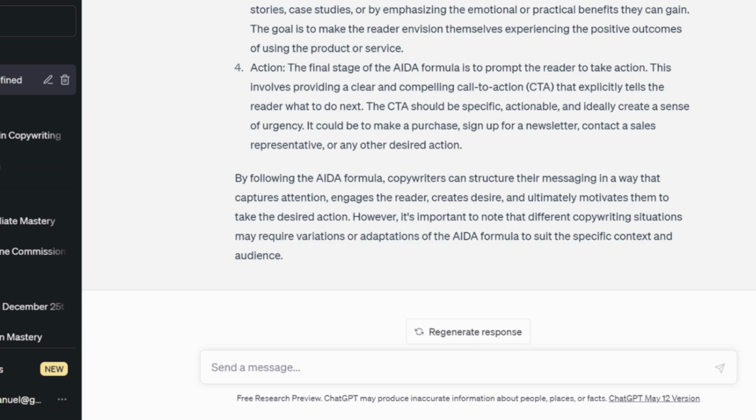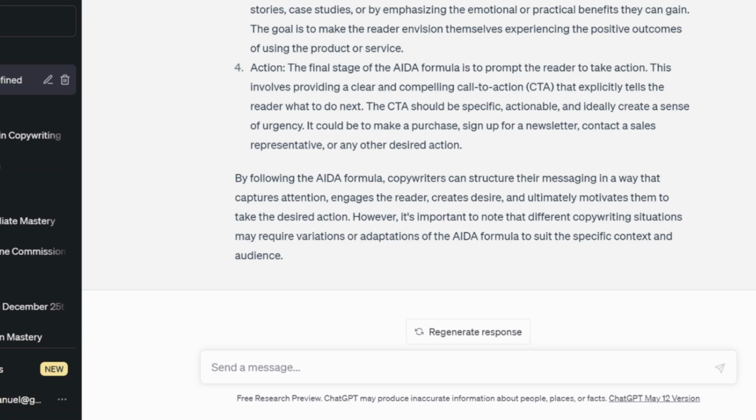Although we have explained copywriting before in our previous video, you can play those videos to get more understanding, or you can buy some books. There are so many books that you can read as well to get more understanding, to be familiar with more formulas which other professionals are using, to help you be more professional in this skill.